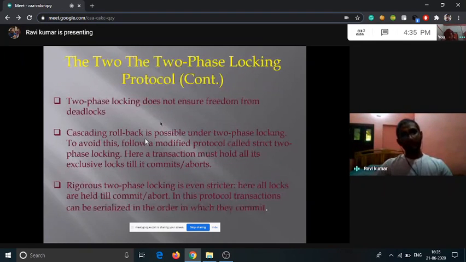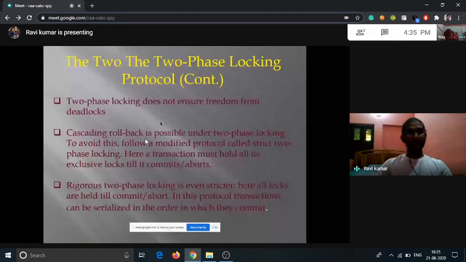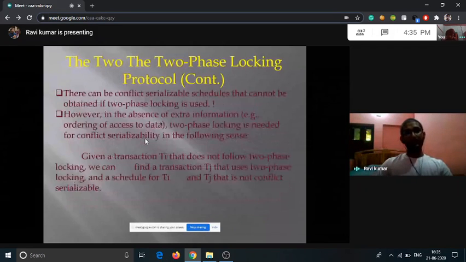Here I've shown some drawbacks that happen generally. One is the deadlock condition. It is not free from deadlock, and it is not free from cascading rollback. These are some of the drawbacks.